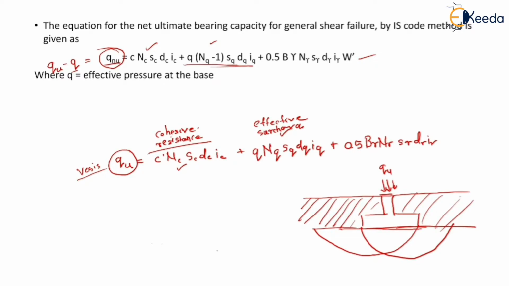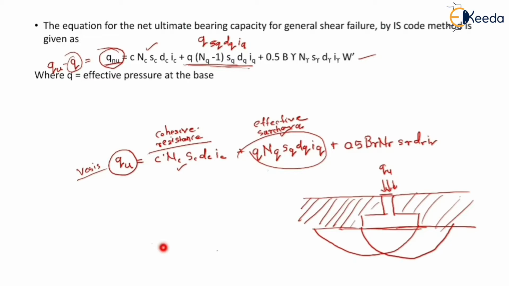Now since qnu is equal to qu minus q, means surcharge is deducted from qu. So here in this second term also we can see there is deduction of q sq dq iq from the second term of the basic equation.